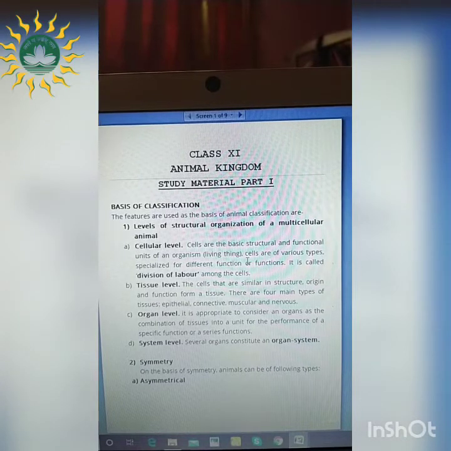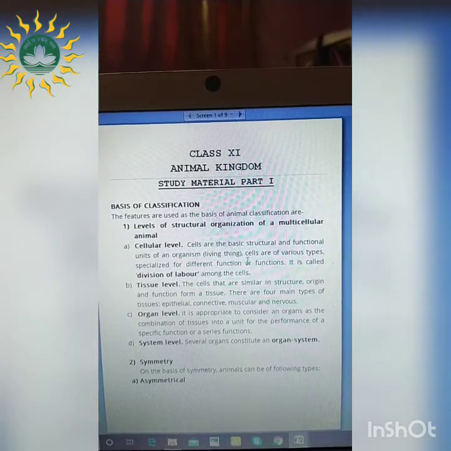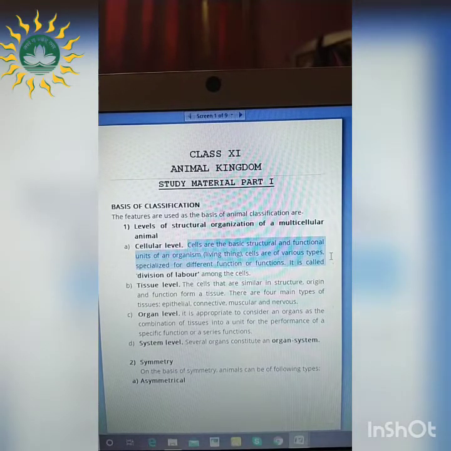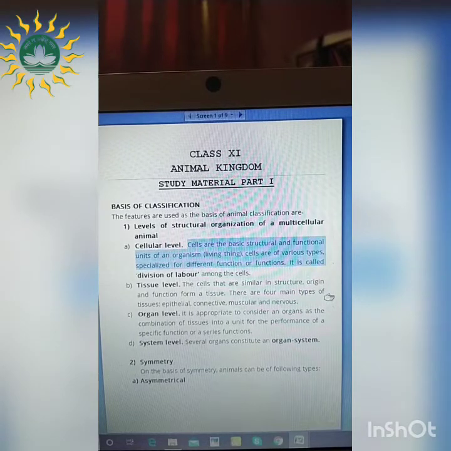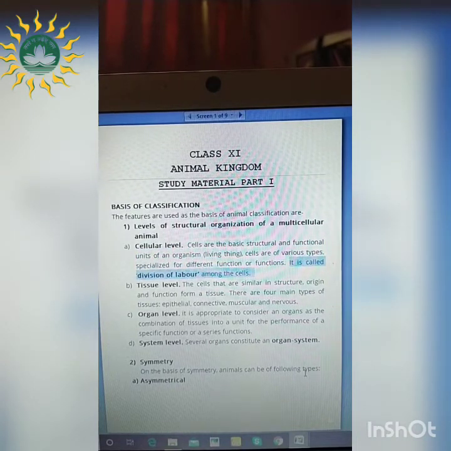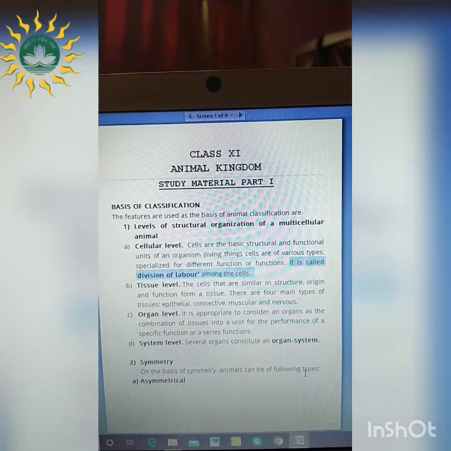Firstly, the cellular level. We all know that cells are the structural and functional unit of all the living organisms. And these cells have some specific functions which are to be done. This is referred to as the division of labor among the cells. Each cell has one specific function which contributes towards the organism.